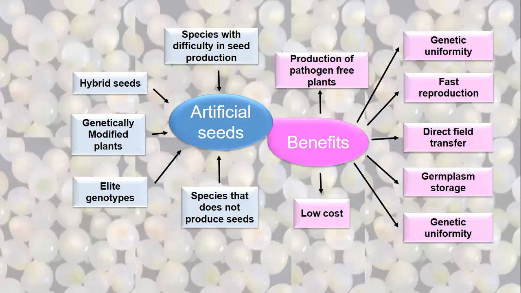Second benefit is low cost. See students, in the beginning there was a notion that tissue culture propagules are very, very expensive. If the tissue culture propagules are very expensive, then what is the need of doing tissue culture? It is not just for the sake of faster propagation, it has to be cost effective also. So now with the advancements in technology, in vitro propagation protocols are sometimes cheaper than the traditional nursery-produced propagules. Their production is cheaper.